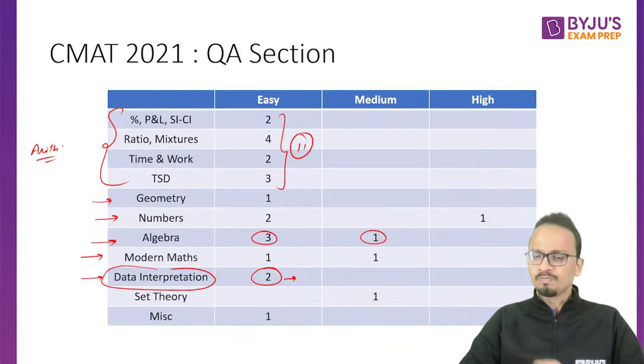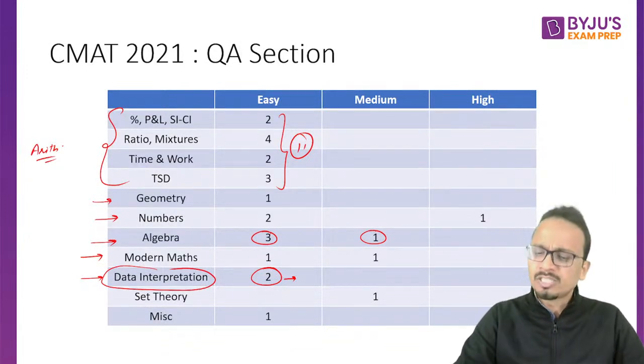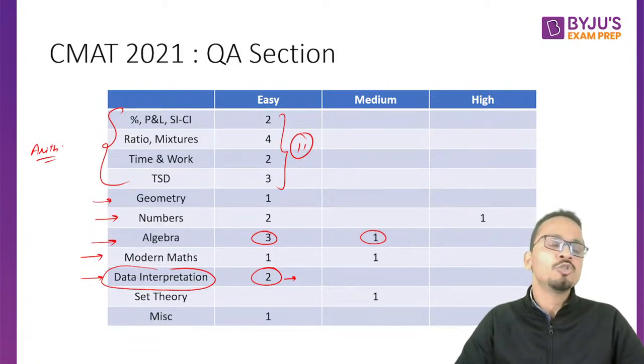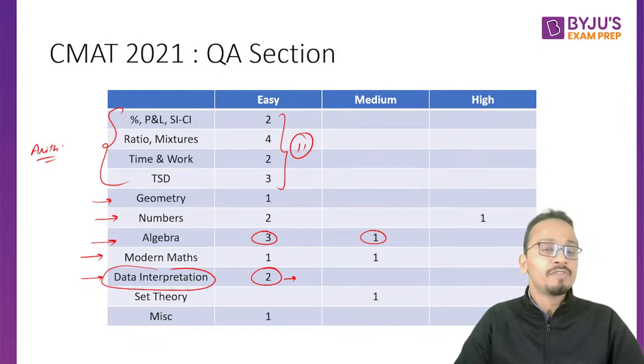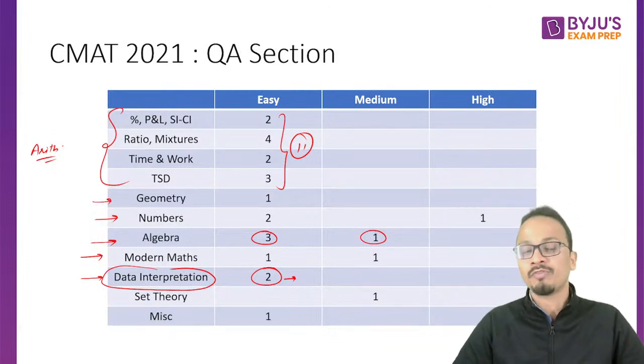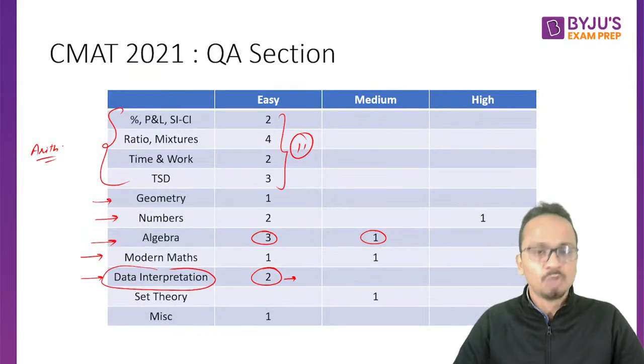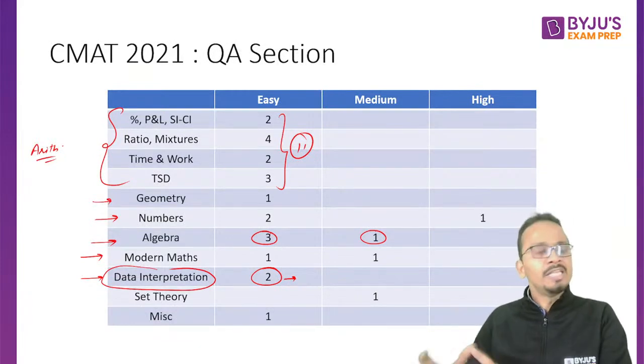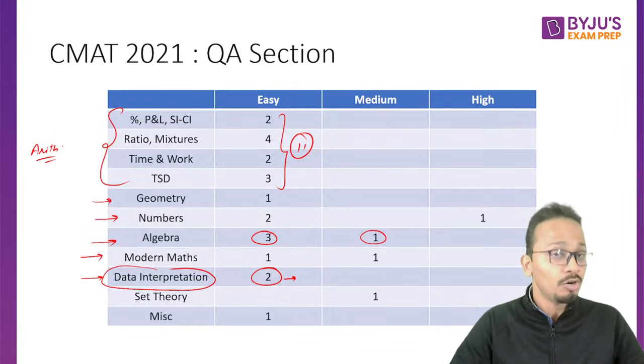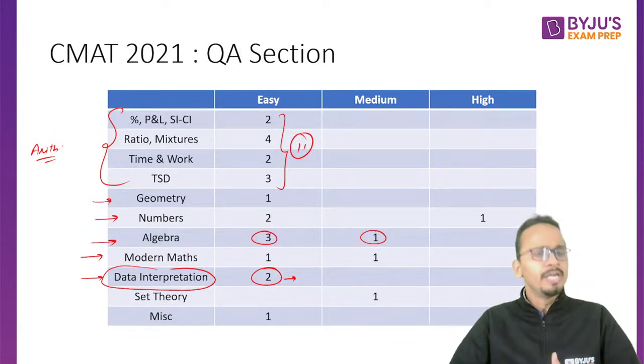All right. So in today's session, I'll spend some time and teach you some wonderful techniques with which you can save time, specifically in questions of percentages, profit loss, simple interest, compound interest, as well as data interpretation. I have not picked any question from previous year papers of CMAT, which I'll be doing in tomorrow's session.